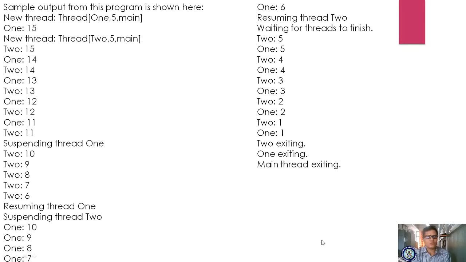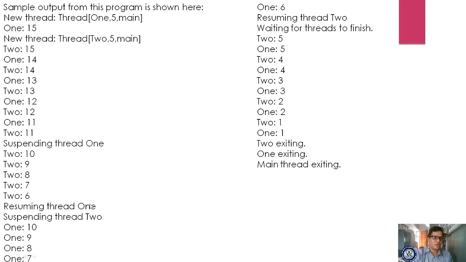Okay, so if you try to execute this program, first it will start 1 and 2, 1 2 1 2, because we are making the thread wait for 1 millisecond. Within that time object 2 has started, and you are suspending thread 1. Whenever you suspend thread 1, thread 1 will stop.